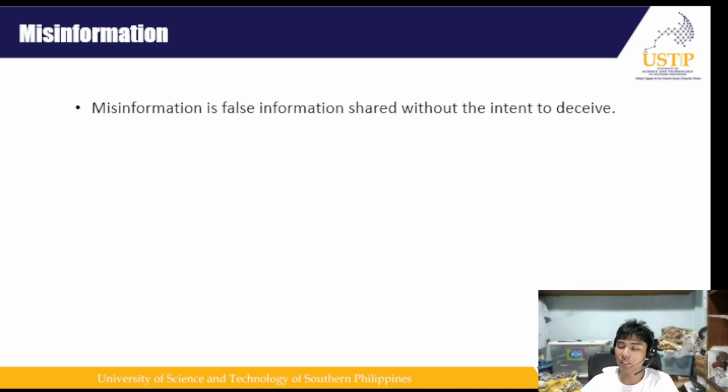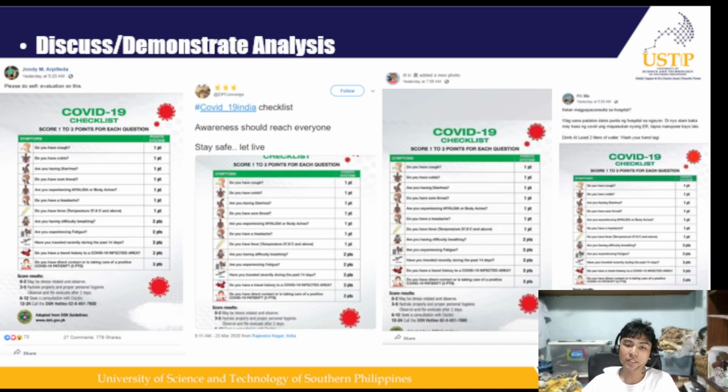Now that we look at disinformation, let's move on to misinformation. Unlike disinformation, misinformation is false or inaccurate information that is, like I said before, shared without the intent to deceive. This means the person sharing it may believe it is true even if it is not. One clear example of this can be seen here.